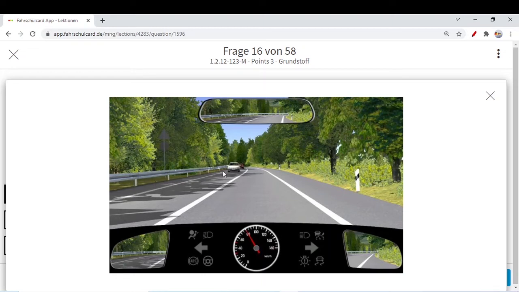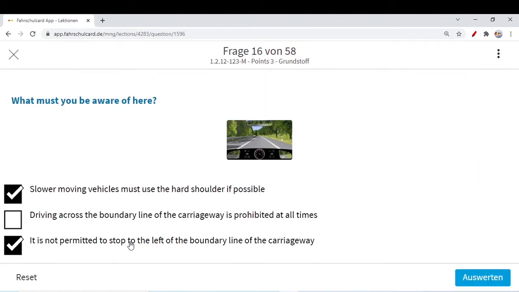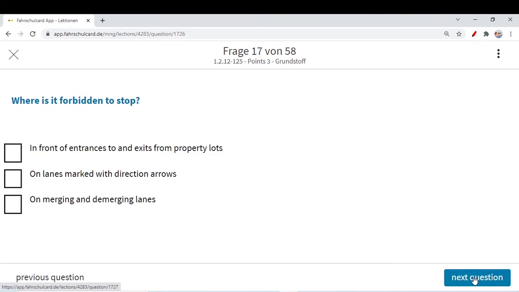The cars which are coming in the direction of travel can only stop for some time on the hard shoulder if they want, only and only in the direction of travel. If we are traveling in this direction, we cannot move to the left hand hard shoulder to stop our car. Similarly these cars, they are traveling in this direction, the left side is this, they cannot stop here on the hard shoulder, only on the right hand side. Simple, your side is this right hand side, and for them this side, to stop if they want at the hard shoulder. It is not permitted to stop to the left of the boundary line of the carriageway. So these two options are correct. Let's go to the next question.